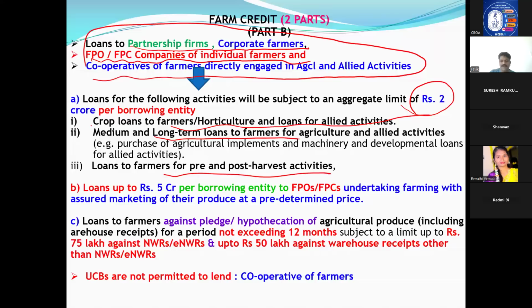But firms, corporate firms means only maximum 2 crore. Maximum limit was restricted for corporate farmers. I want to underline. This is what you have to remember. Now,